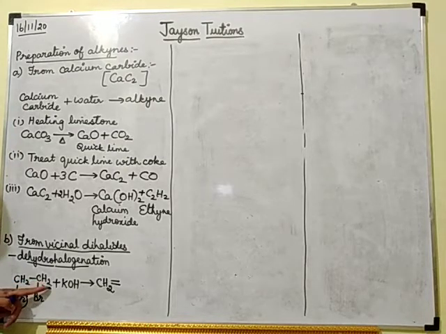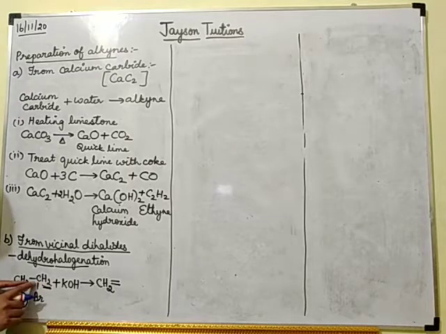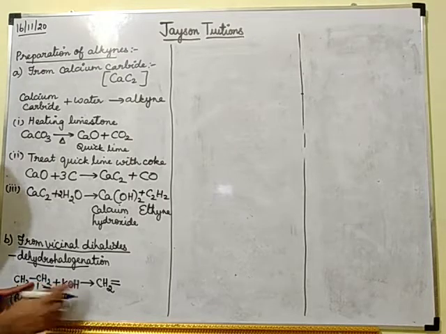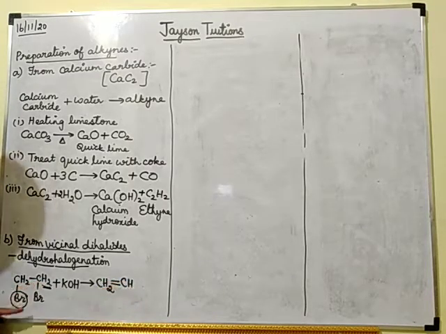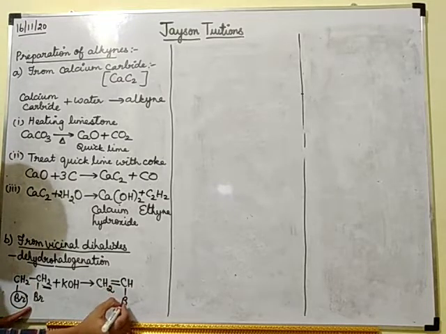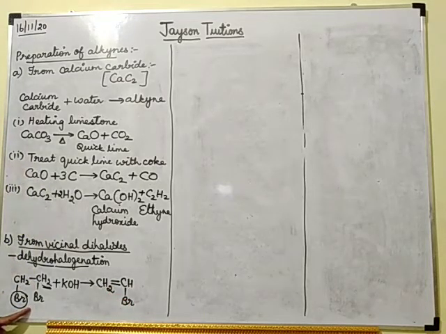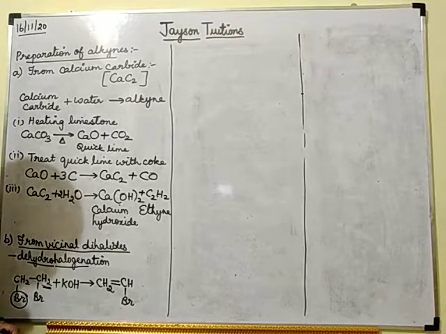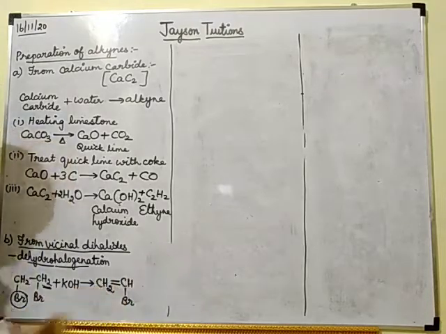The remaining CH2, one hydrogen I am removing, so instead of CH2, I will be getting CH. And Br is connected to the CH. Okay, understood?